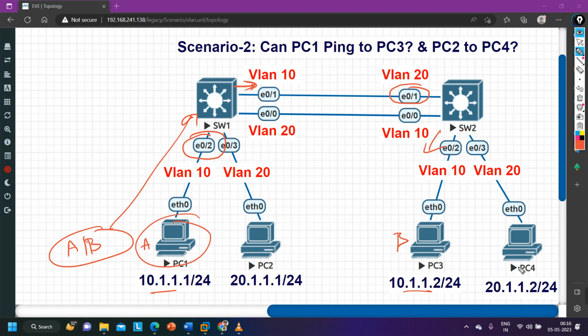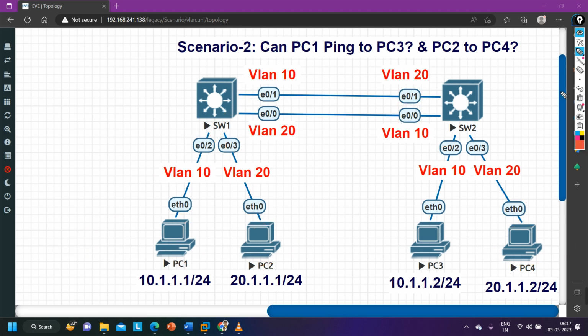In the same way, PC2 will also not ping to PC4. Because when this machine generates a frame for this PC, when switch 1 receives it, it will receive it on this port and this port is member of VLAN 20. So it will forward it from here, and this port is connected with this port on switch number 2, and this port is member of VLAN what? VLAN 10. Right? So the reason is that the VLAN 10 port on switch number 1 is connected with a VLAN 20 port, right? The port connected to switch 2 is member of VLAN 20. So that is the reason PC1 cannot ping to PC number 3.